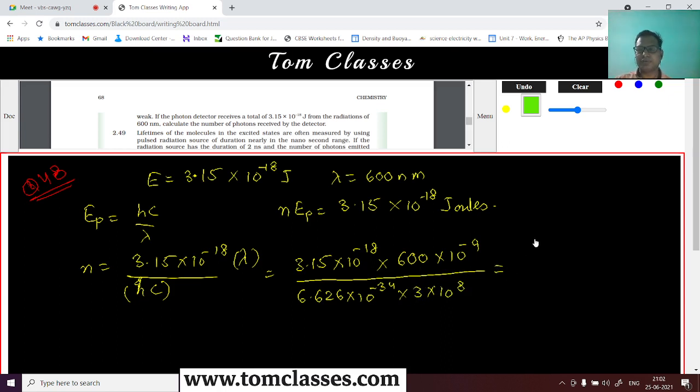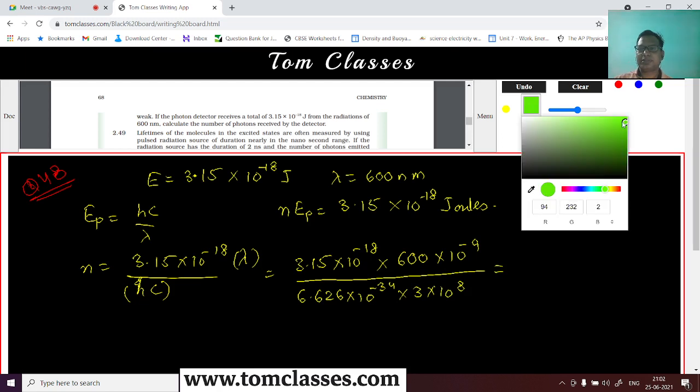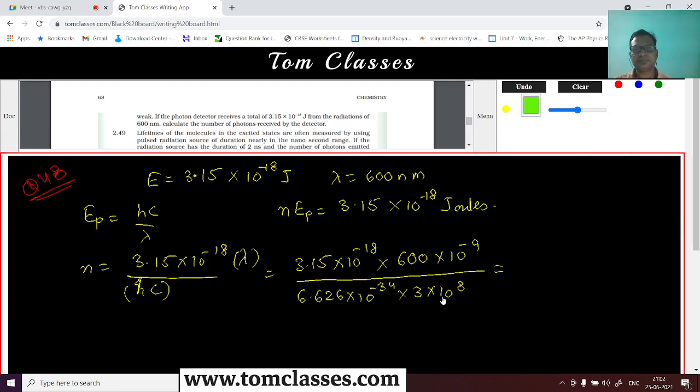So how much is this value? Yes, can you tell me what is going to be this value? So this is 200, right? And then if I divide by 2, it is 3.313, right? So this is 3.2 and 3.3, so they are almost 1.